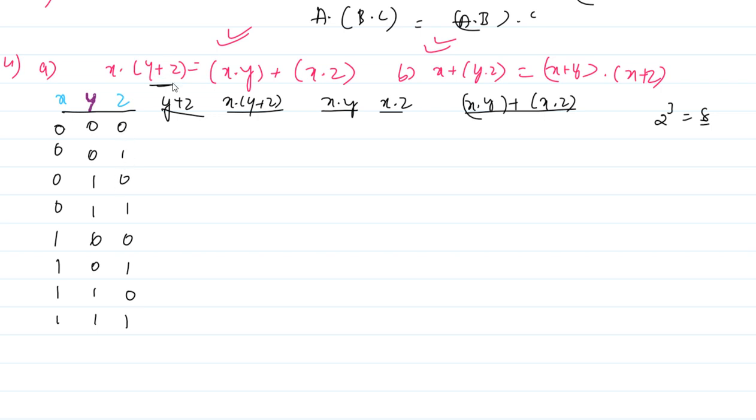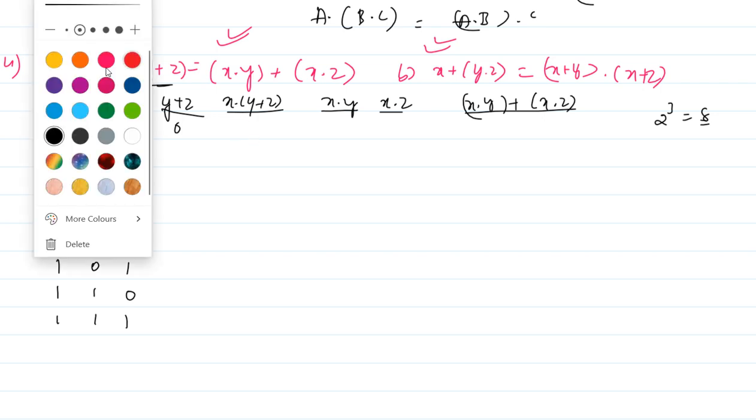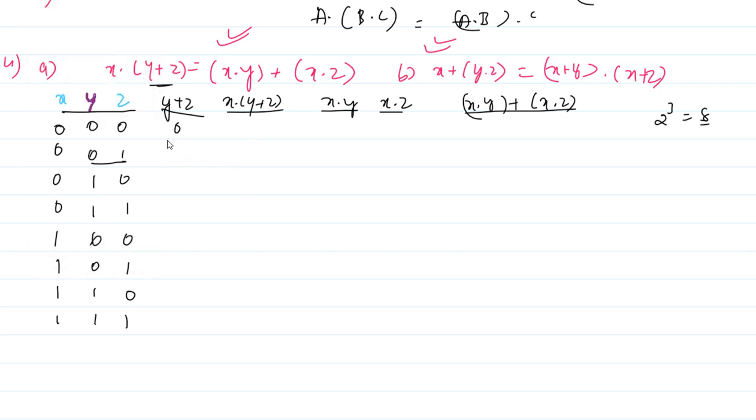Now you operate y plus z. 0 plus 0 is 0. 0 plus 1 is 1. 1 plus 0 is 1. 1 plus 1 is 1. 0 plus 0 is 0. 0 plus 1 is 1. 1 plus 0 is 1. 1 plus 1, this is 1 again, right? The next one, you check now.